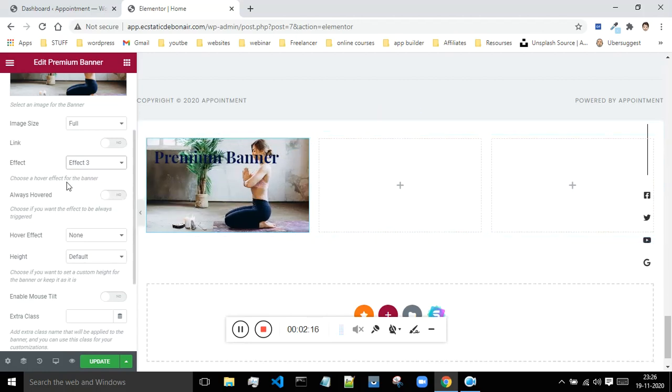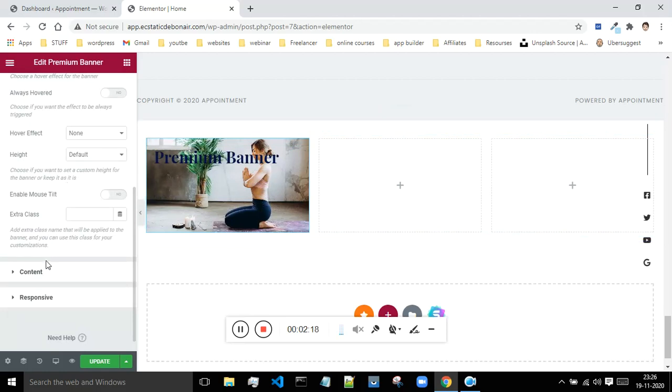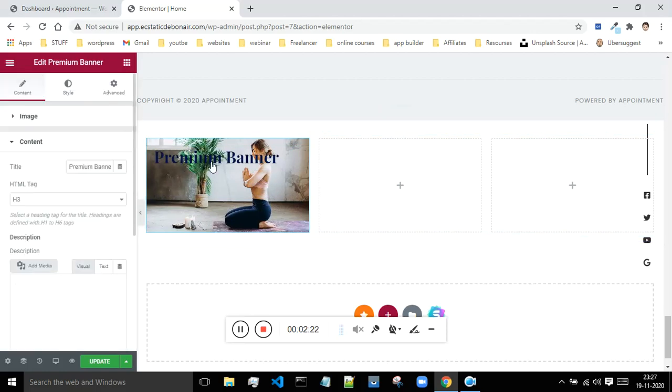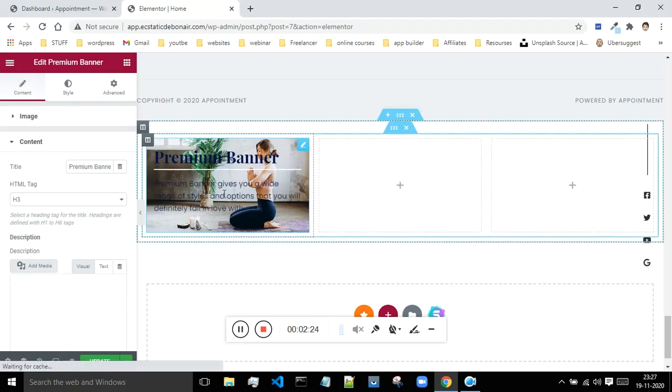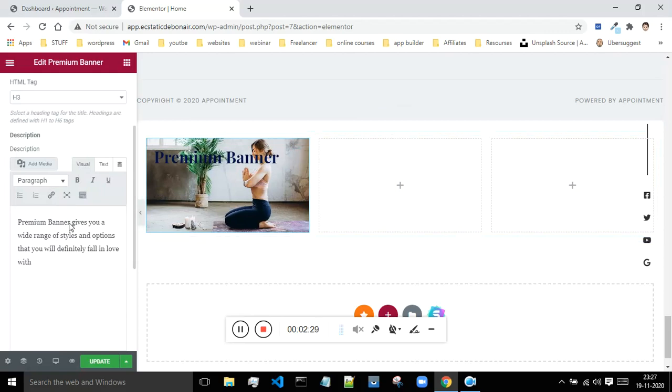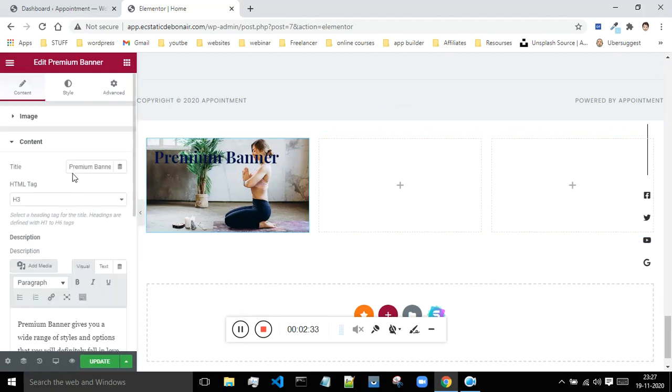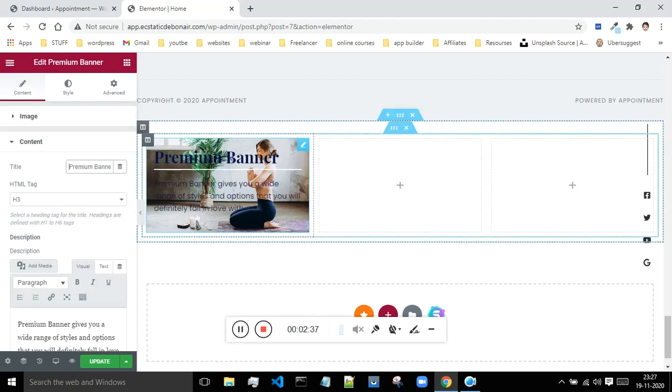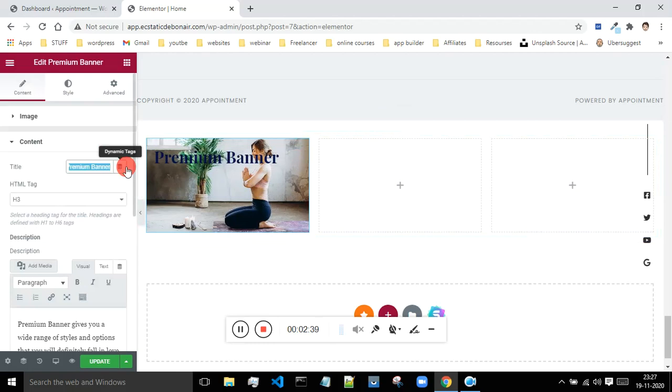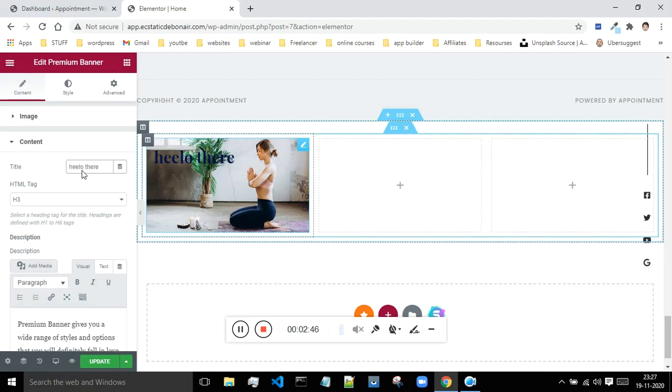So now let me just do one thing. If you want to change this header over here which says premium banner, and then I'm having this paragraph, if you want to change that content, you have to just basically change this title over here. So whatever title you give over here, it will appear over here. Okay, so let me just remove this, and I will say hello there. Okay, so now as you can see, it says hello there.